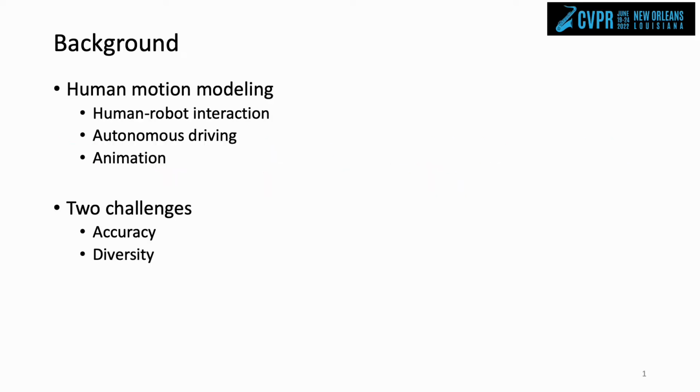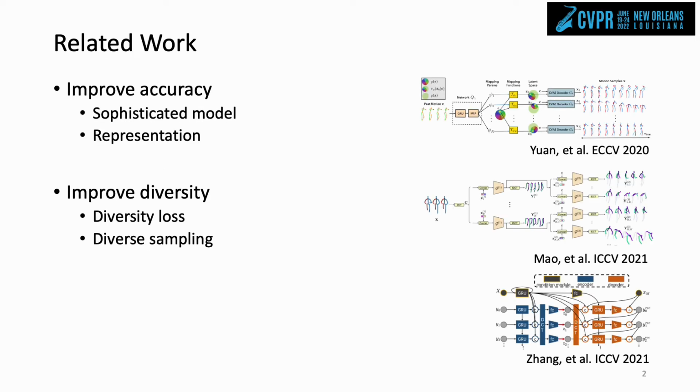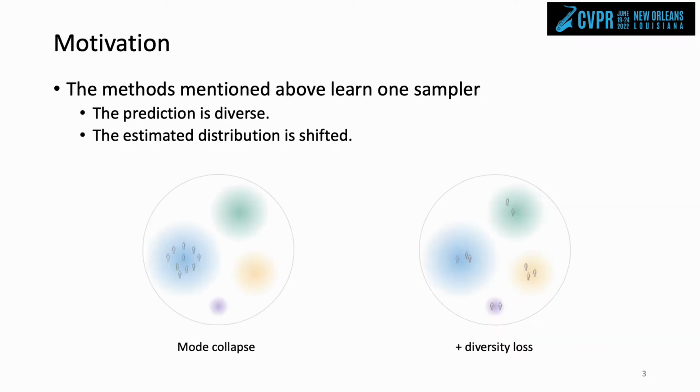Human motion prediction is important in many scenarios. There are two challenges in this problem, improving accuracy and diversity. The current literature focuses on two directions, improving prediction accuracy and improving diversity. The existing methods mainly focus on learning one sampler. Usually, if we don't improve diversity intentionally, mode collapse may happen. However, if we use the diversity loss, although the samples may be more diverse, the estimated distribution will be shifted from the data. Hence, the accuracy of prediction will be decreased.